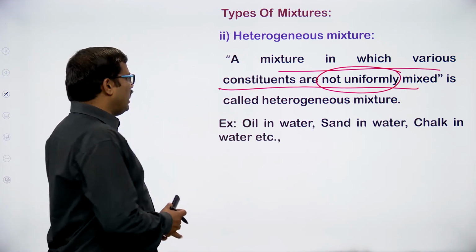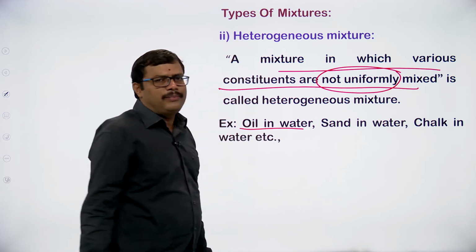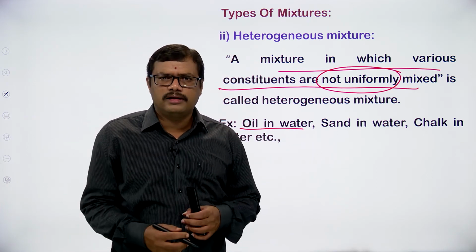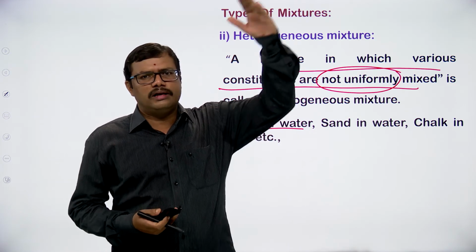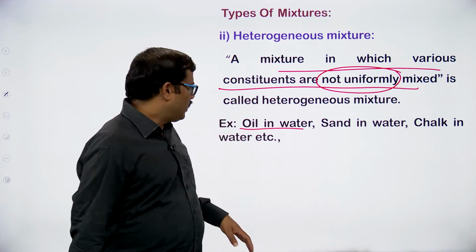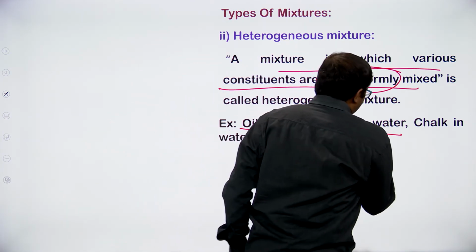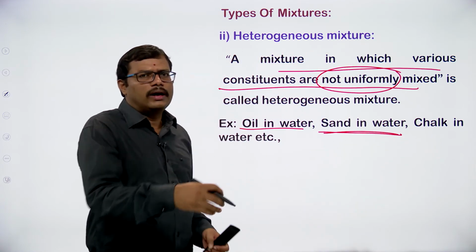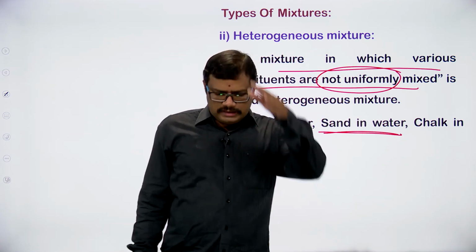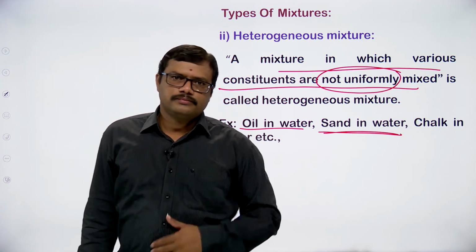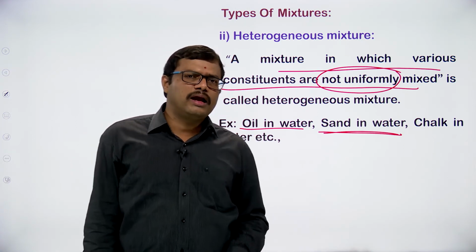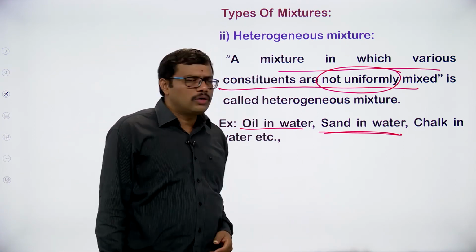For example, oil in water. When you pour oil into water, what happens? Will the oil and water mix with one another? No. You can clearly see the separate layers of water and oil. When you pour sand into water, what happens? If you observe, sand will settle down at the bottom. Water and sand will not mix with one another, so it becomes a heterogeneous mixture.